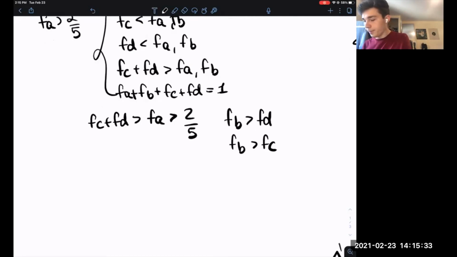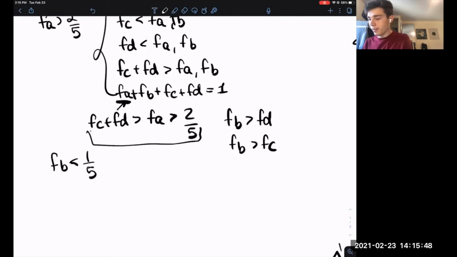If we just take this and plug it into this equation, we'll see that FB has to be less than 1/5, since FA and FC plus FD are both greater than 2/5. FB has to be less than 1/5.